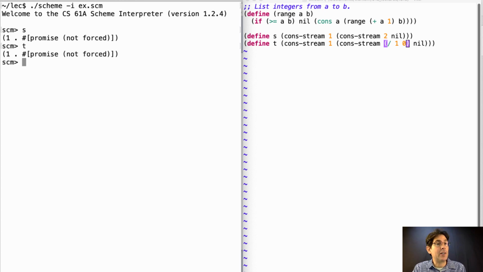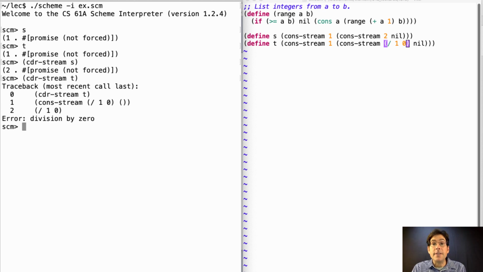S and T currently look identical. They're both streams that start with 1, and we'll see what comes next whenever we compute the cdr-stream. The cdr-stream of S is a stream that starts with 2. The cdr-stream of T doesn't exist because we tried to evaluate it, and evaluation of this expression caused an error. Now you could build a stream by consing and then consing again, or by writing a procedure that does that for you.